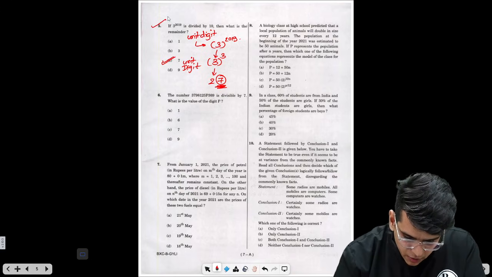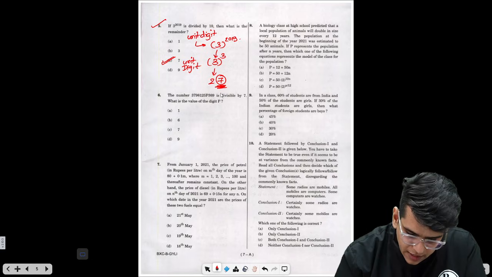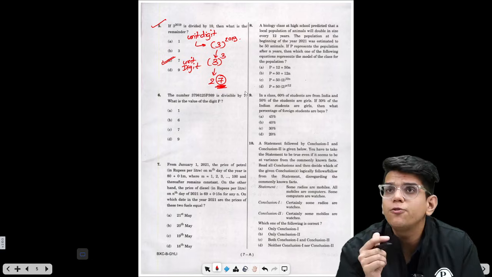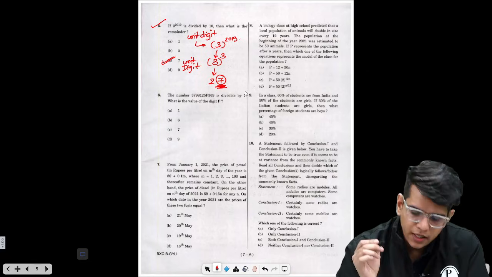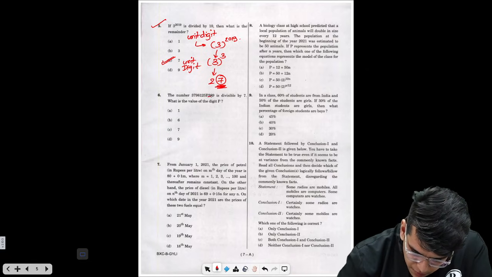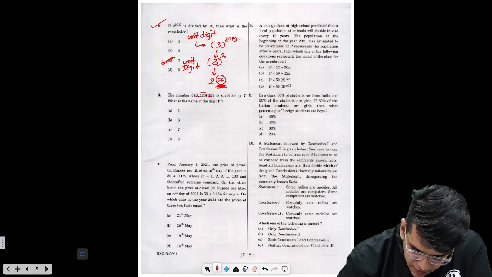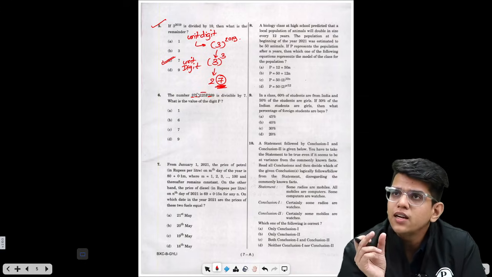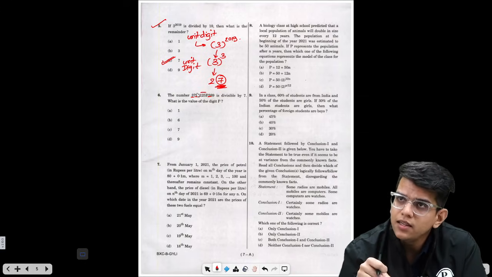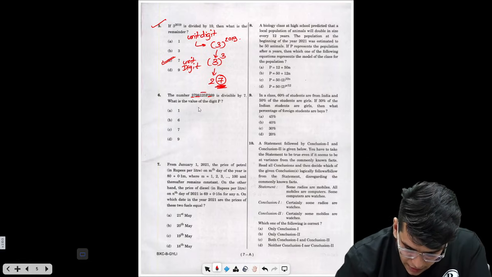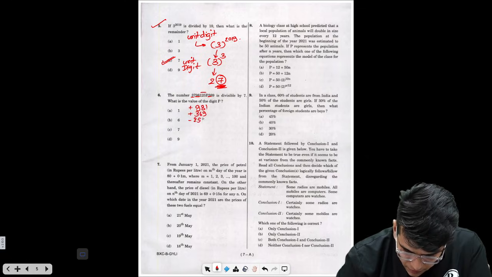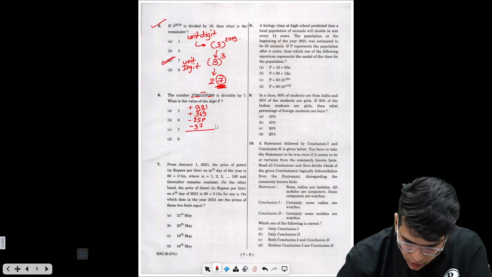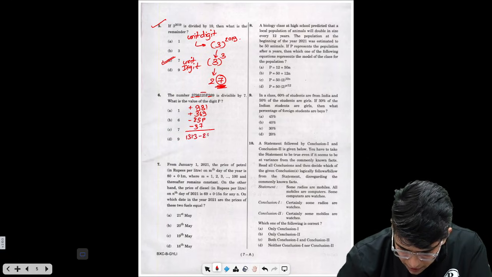Now the second question, question number 6, is the number 3798 such is divisible by 7. What is the value of P, right? So now you should know what is the divisibility rule of 7, right? So in divisibility rule of 7, we have to form triplets: 369, 2P5, 981 and 37. So now we have to take alternate triplets, and suppose here 981 and 369 are alternate, we need to add these, and then we have to subtract 125p and 37. This will lead you to 1313 minus 25p.